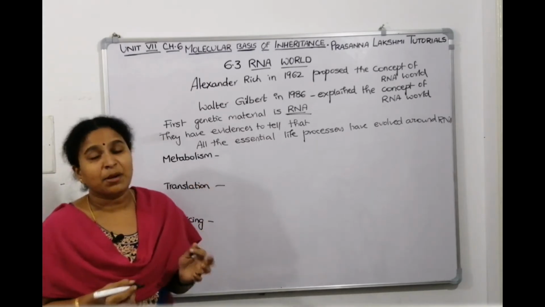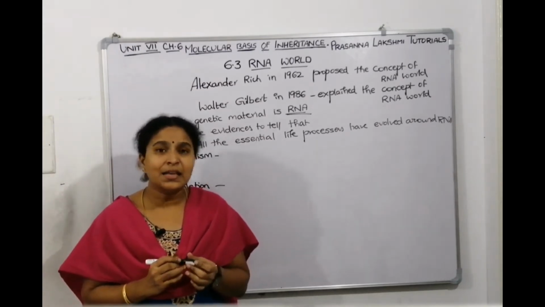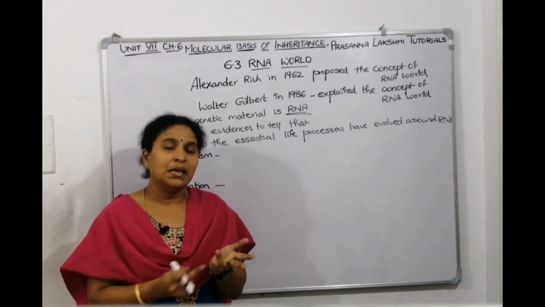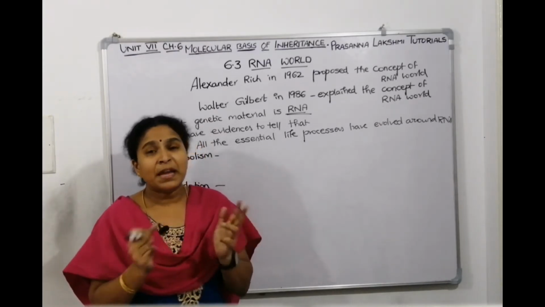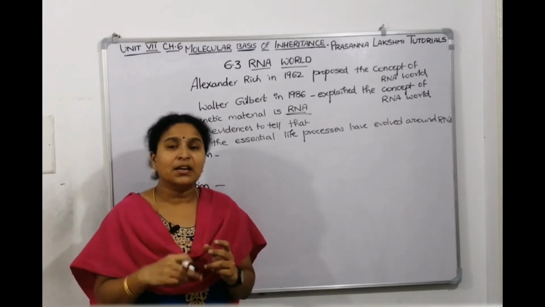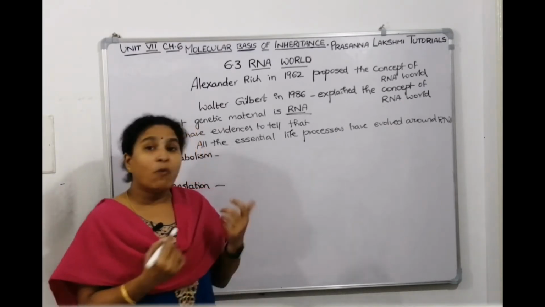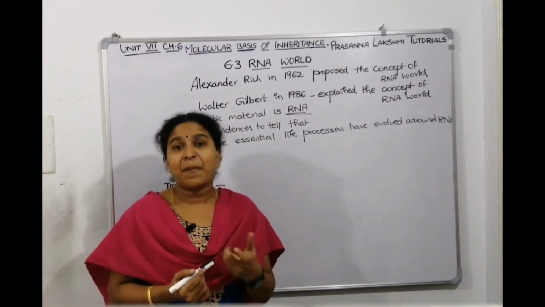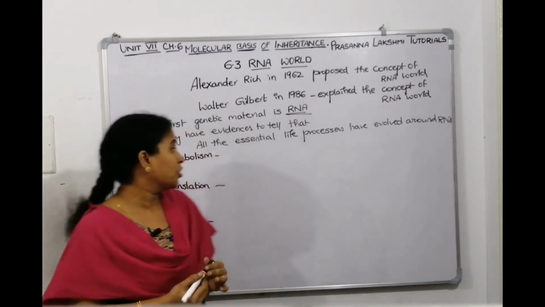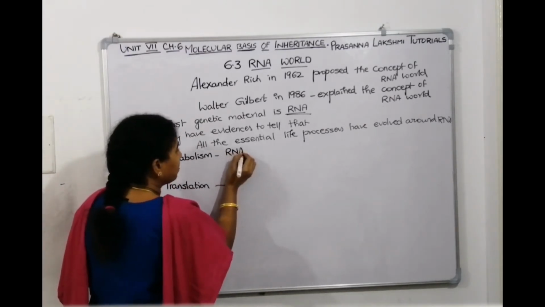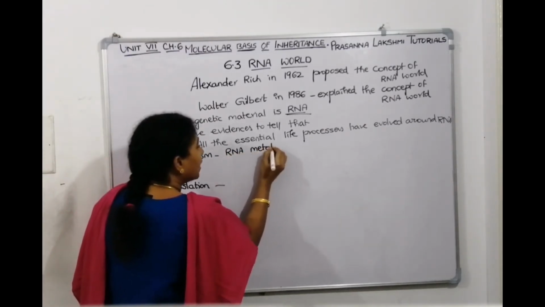Now in RNA metabolism, in viruses, RNA is the genetic material. From RNA it will duplicate and make RNA, and that RNA will make proteins. Viroids, if you see, are RNA particles which have an infectious nature. So metabolism means RNA metabolism.